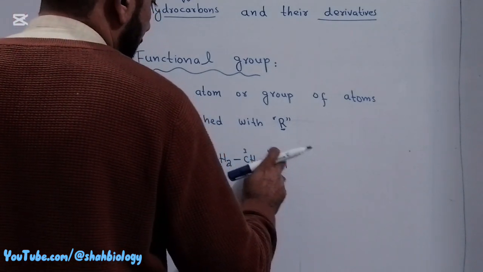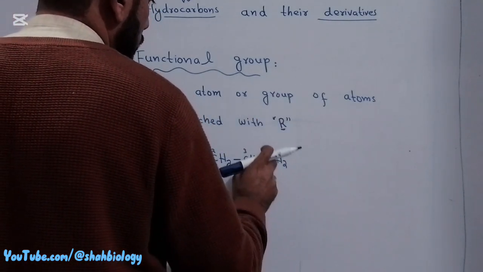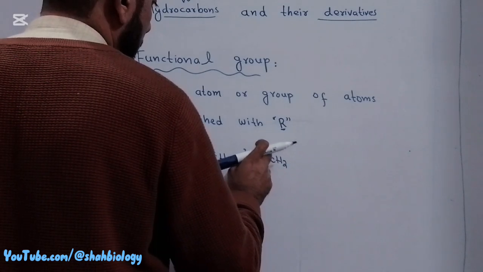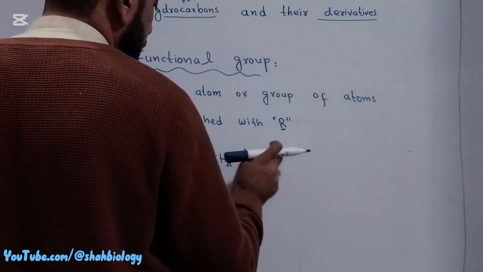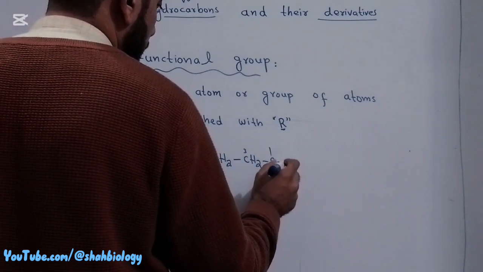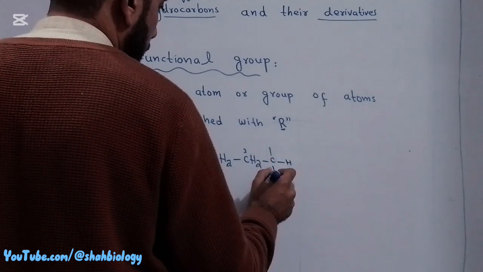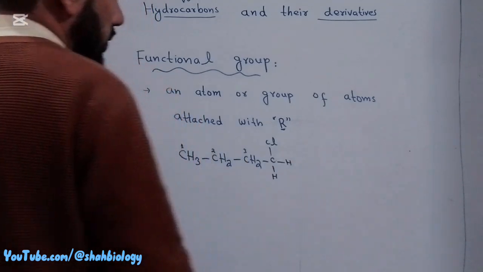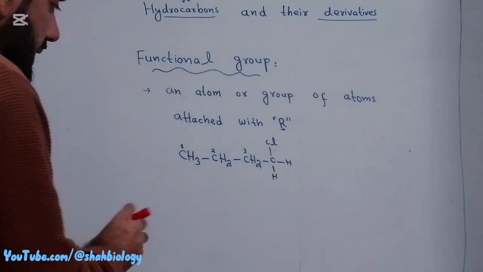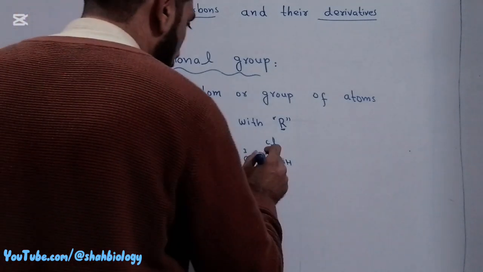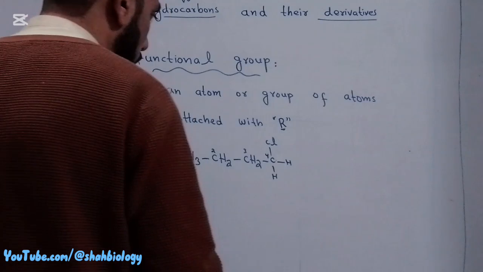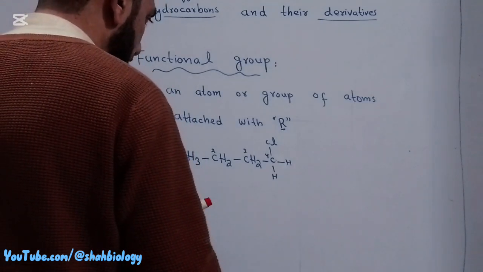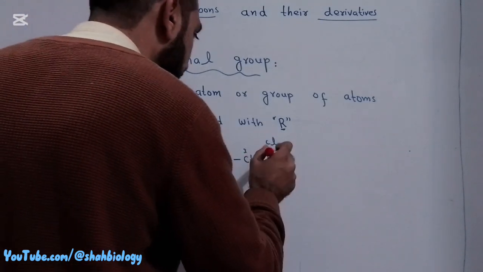If I bind a functional group to carbon number 4, and here I bind chloride, this carbon number 4 is now what it is.